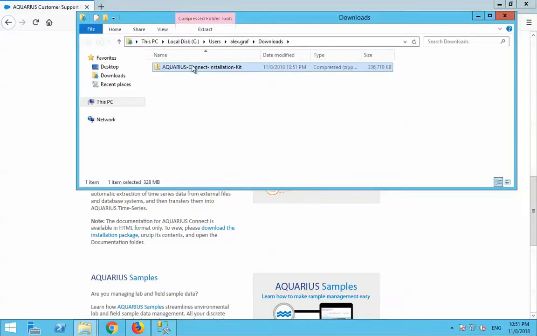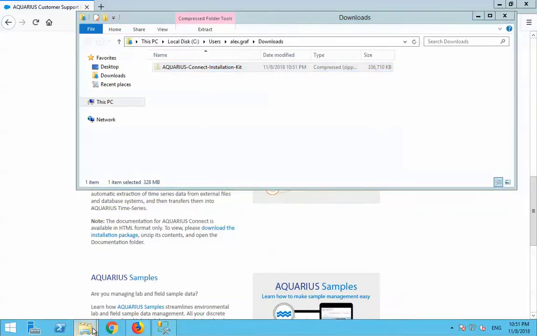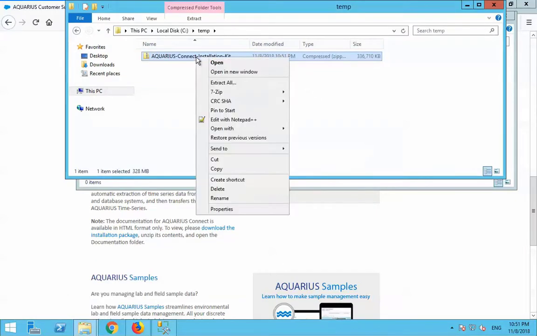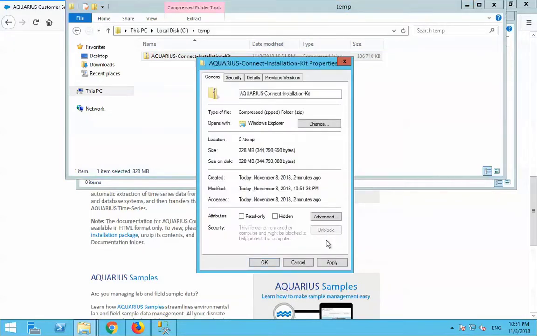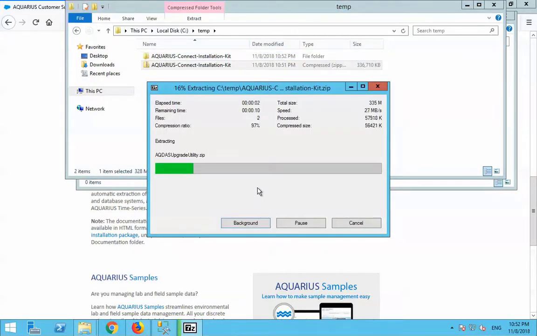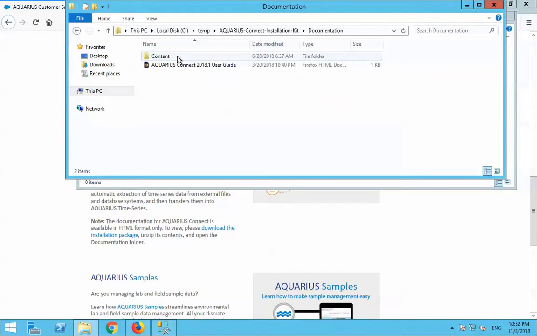Okay, that's downloaded. Just going to copy it to a temporary directory. Going to unblock the zip file. Going to unzip it right here. And inside, we're going to the documentation folder, and we're opening the user guide.